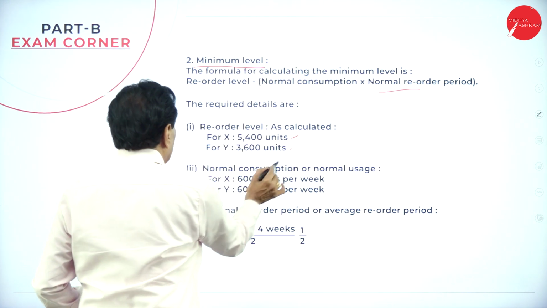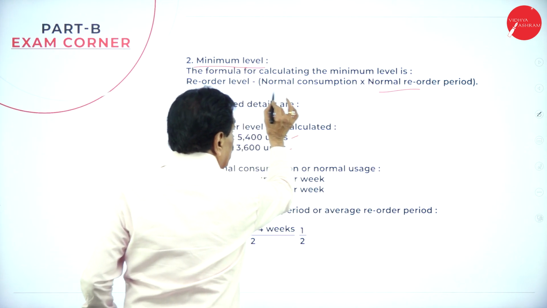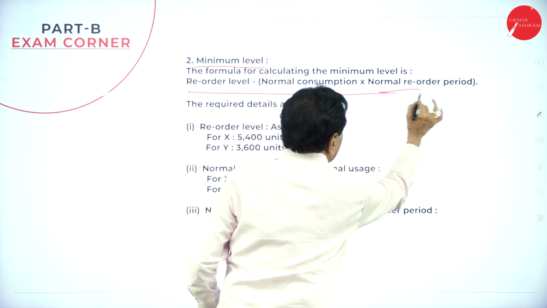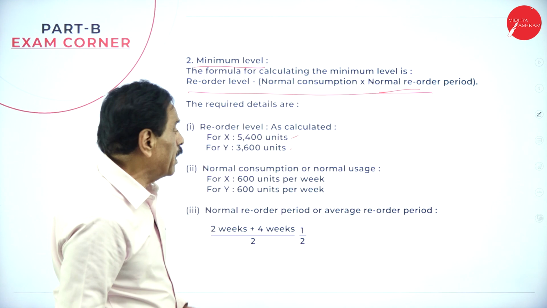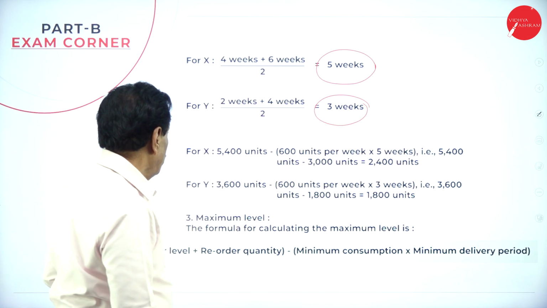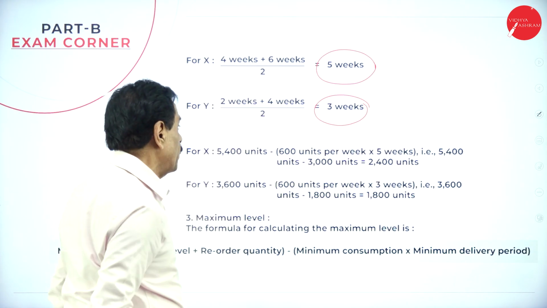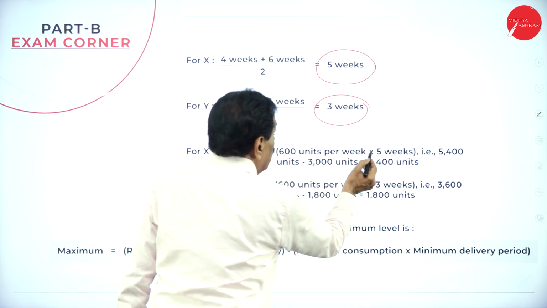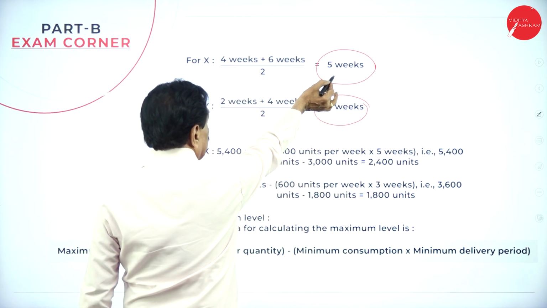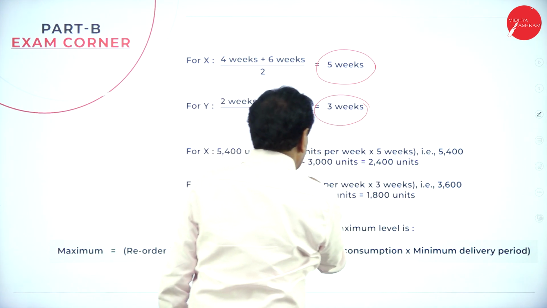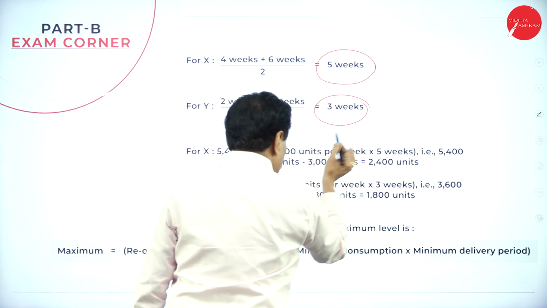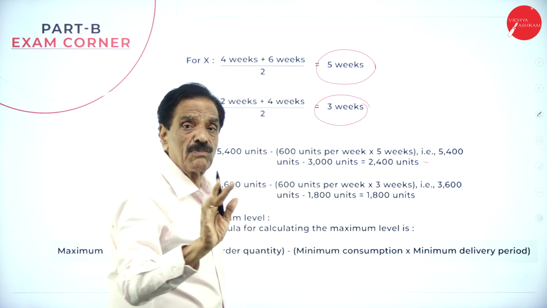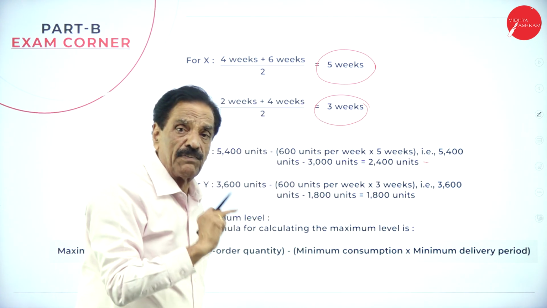The formula here is reorder level minus normal consumption multiplied by normal reorder period. Here, the reorder level is 5,400. Normal consumption is 600 units per week, and the normal reorder period is 5 weeks, so 600 into 5 is 3,000. 5,400 minus 3,000 is 2,400 units. This goes in favor of X.